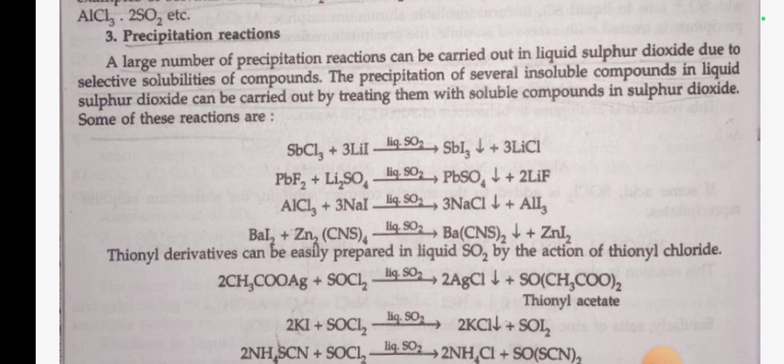Some of these reactions are SbCl3 plus 3LiI in liquid SO2 gives SbI3 plus 3LiCl. AlCl3 plus 3NaI in liquid SO2 gives 3NaCl plus AlI3. Thionyl derivatives can be easily prepared in liquid SO2 by the action of thionyl chloride.